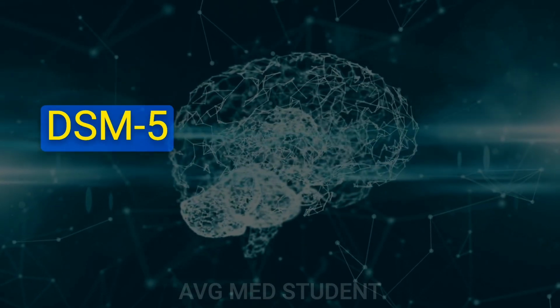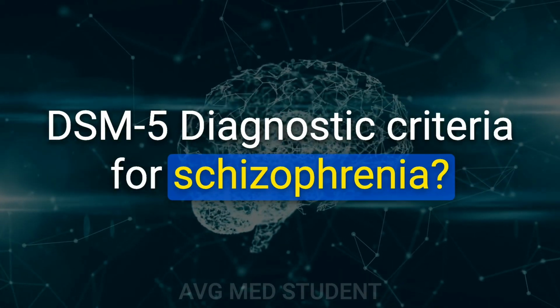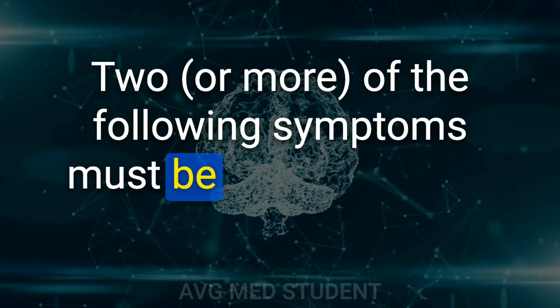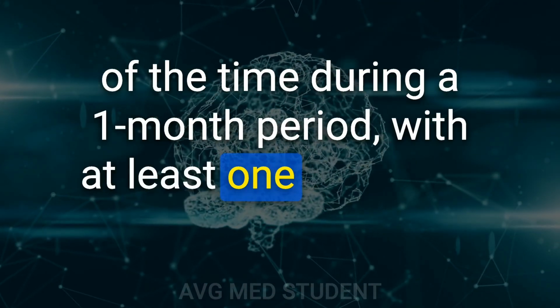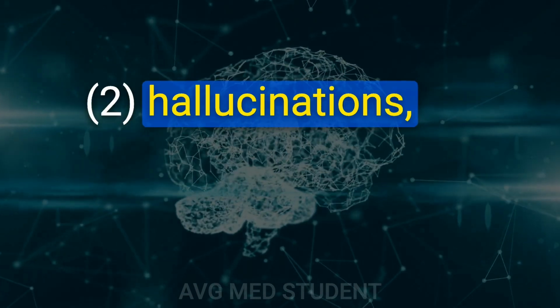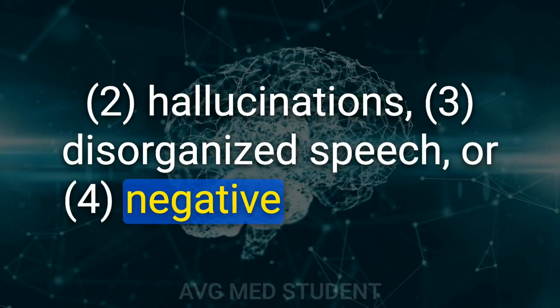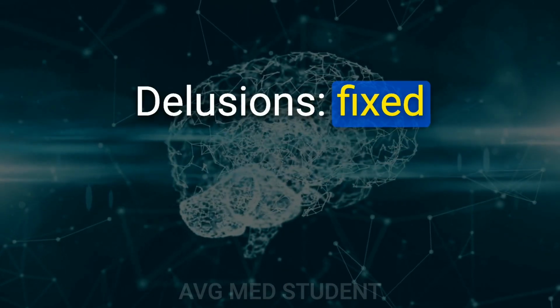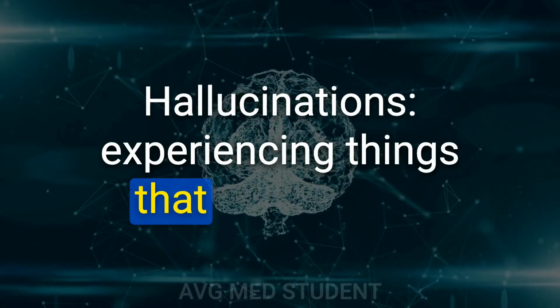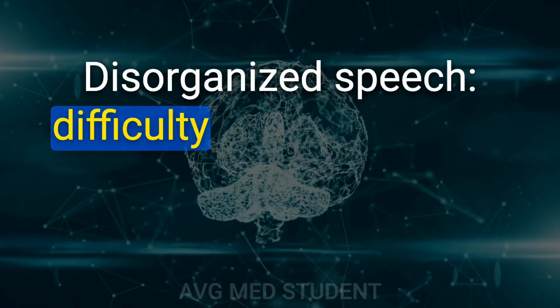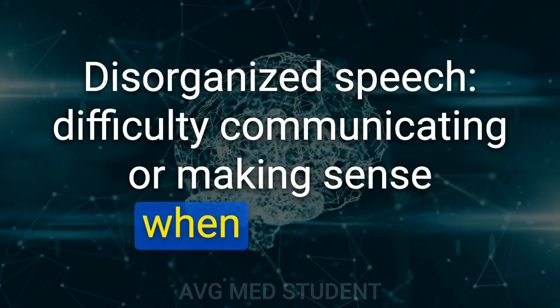80. DSM-5 diagnostic criteria for schizophrenia. 2 of the following symptoms must be present during a significant portion of the time during a 1-month period, with at least one symptom being either delusions, hallucinations, disorganized speech, or negative symptoms. Delusions: fixed beliefs that are not in line with reality. Hallucinations: experiencing things that are not real. Disorganized speech: difficulty communicating or making sense when speaking.